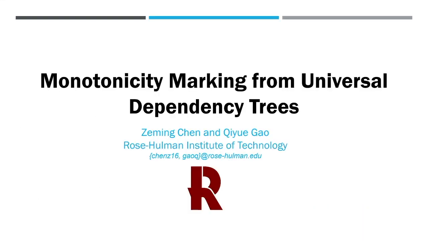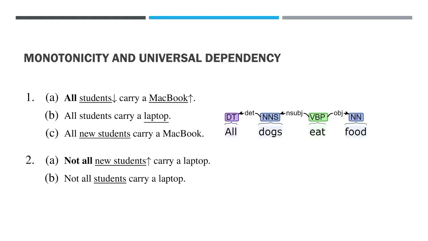Hello everyone, I'm Chen. I'm happy to present monotonicity marking from universal dependency trees, a joint research with my partner Qiyue Gao. Monotonicity reasoning is an essential part of logic and semantics, and it requires polarity marks provided by annotation tools. Universal dependency parsing is a tool widely used in NLP and provides accurate and informative parsing. However, no work has utilized universal dependencies for monotonicity annotation.